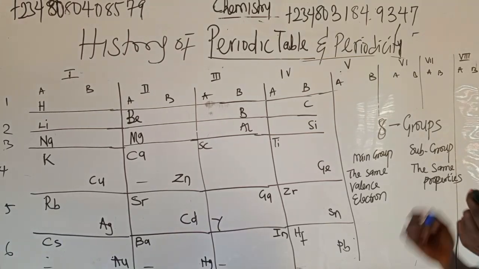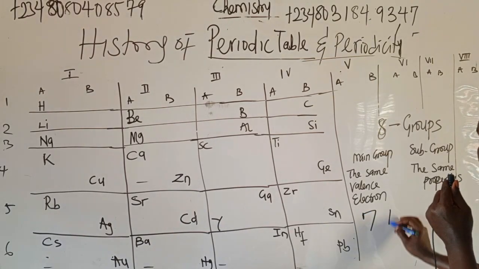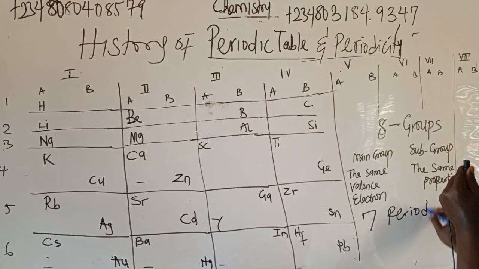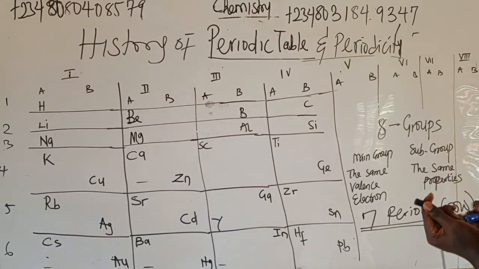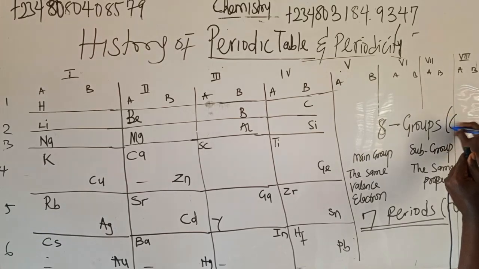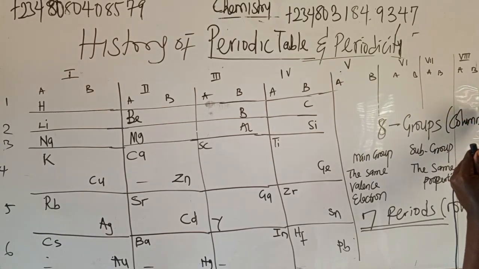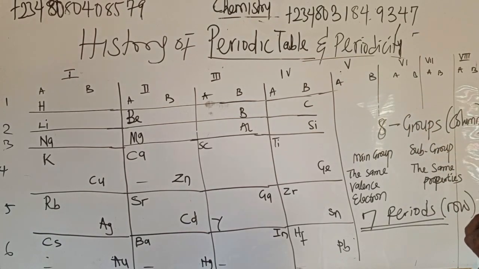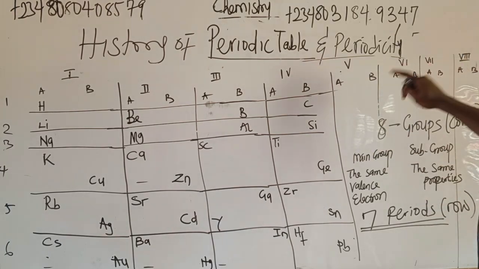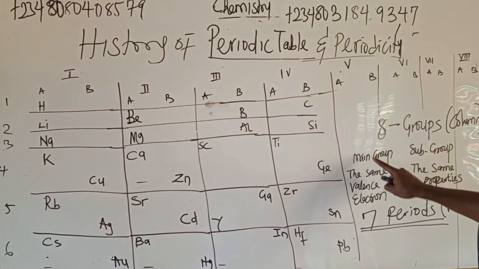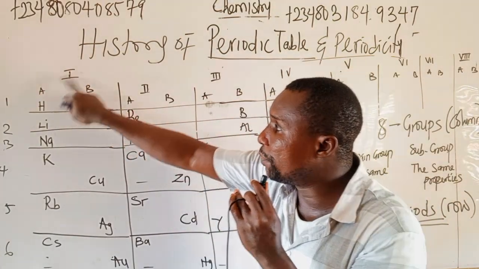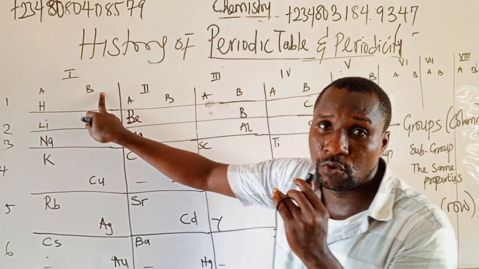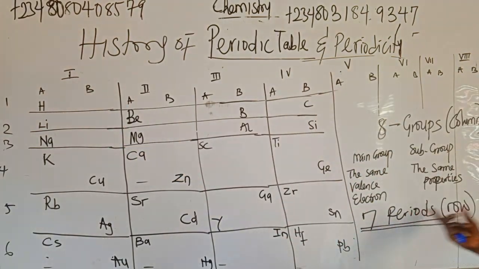The Mendeleev periodic table has 7 periods. Take note. Period is the row, that is horizontal arrangement. The group is the column, that is vertical arrangement. It has 8 vertical arrangements. Each group has 2 subgroups, which are A and B, main group and subgroup. Then it has 7 periods. Period is known as row.